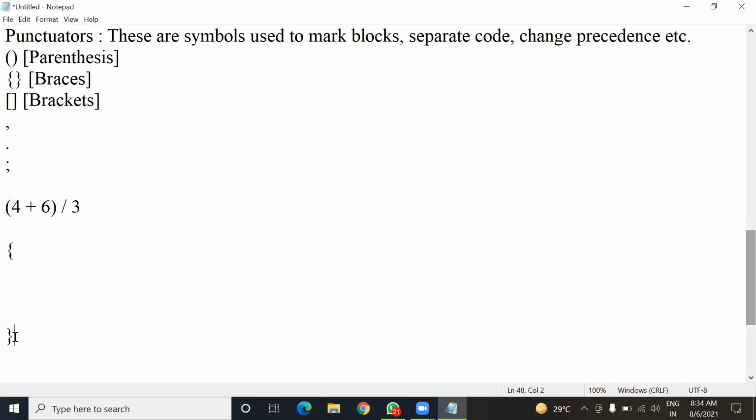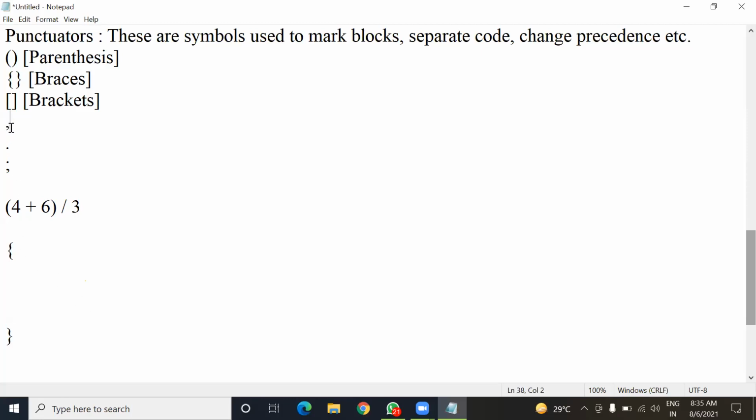Whatever is written inside this pair of curly brackets will be a single block of code. In the last program you might have seen the use of this. There was a block of a class and also a block of the main method. So these are used to create blocks of code.